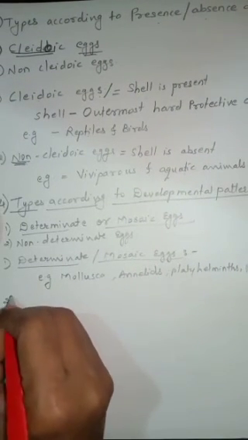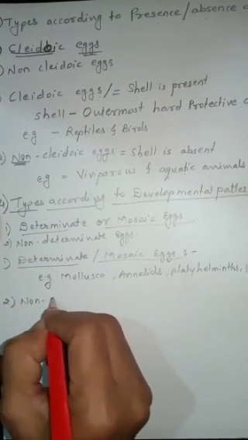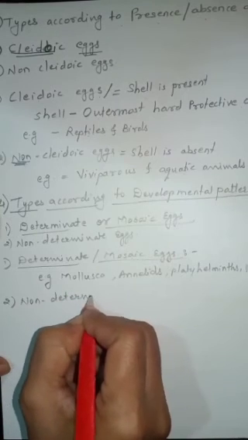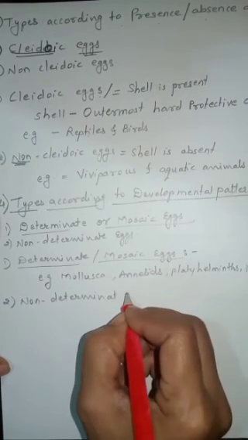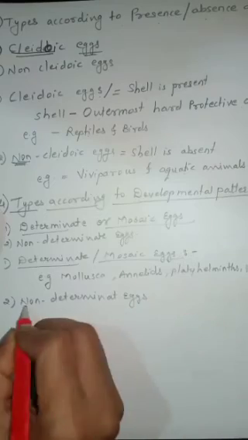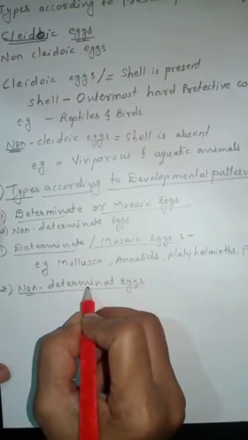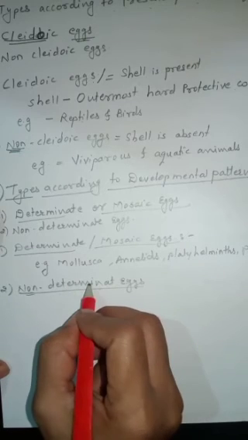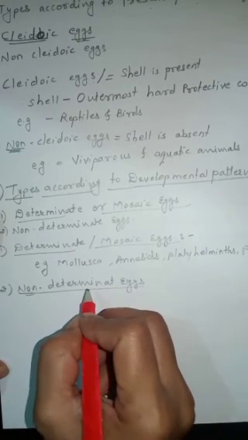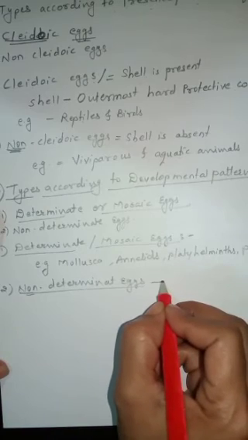Now the next one is non-determinate eggs. It is just the opposite of determinate eggs. It is not determinate. That means here the developmental pattern is not predetermined just after the fertilization.